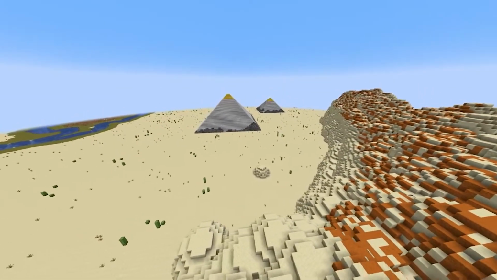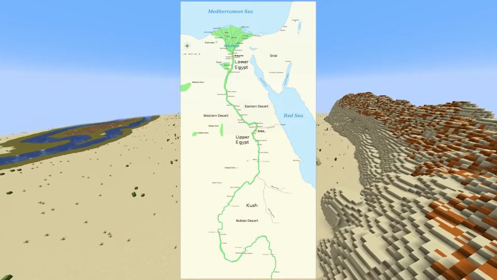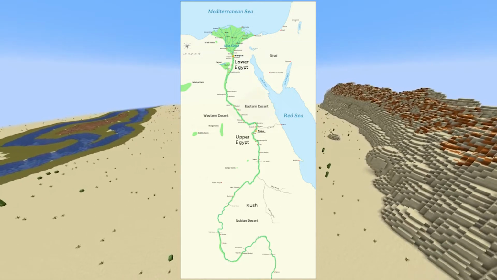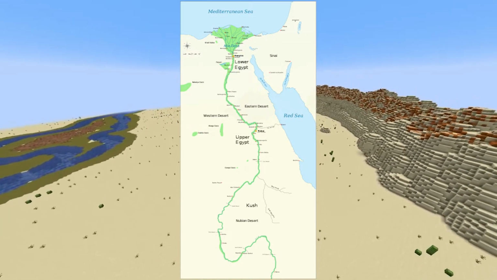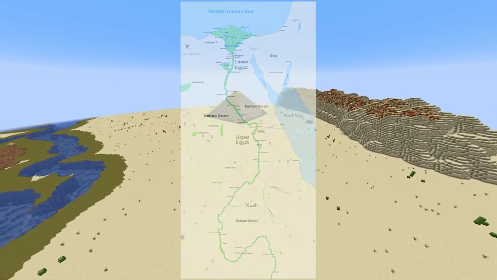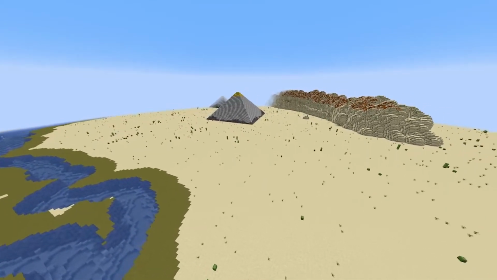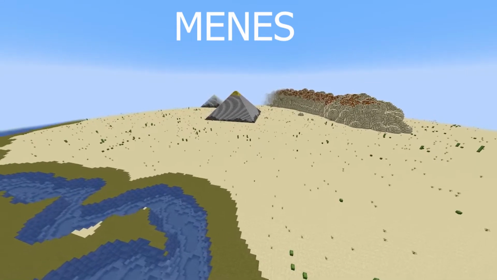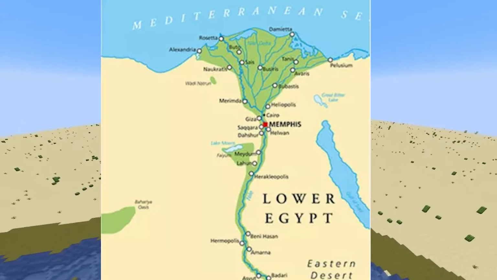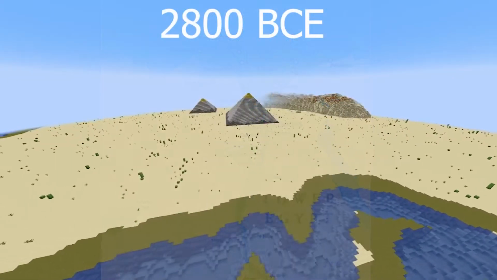At first, the region of Egypt, which is centered around the Nile River, was composed of several kingdoms. One kingdom ruled in the north, called Lower Egypt, and another in the south, called Upper Egypt. The naming corresponds to the flow of the Nile, which flows north. Eventually, Egypt was united by its first dynasty, the Menes, at approximately 3200 BCE and established its capital at Memphis. They ruled for centuries until they collapsed around 2800 BCE.